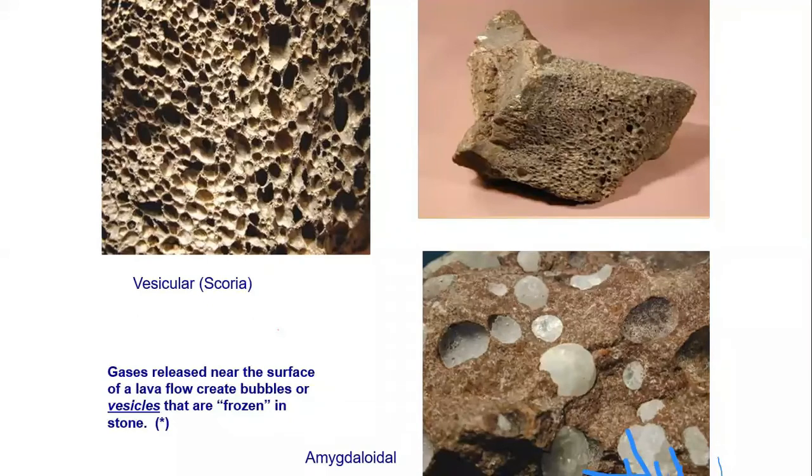I will draw a diagram. Let me try. So this is a volcano. Lava will come out on the surface. This is the lava, and the surface of this lava will cool down. The lava contains so many gases, and these gases will escape from the surface of this lava.